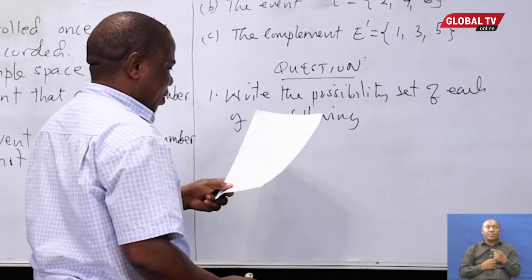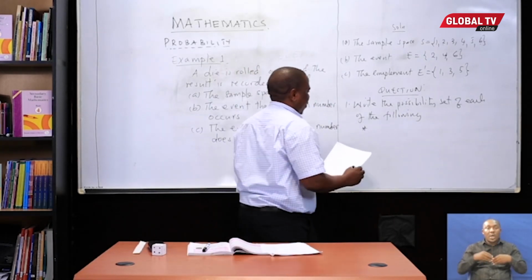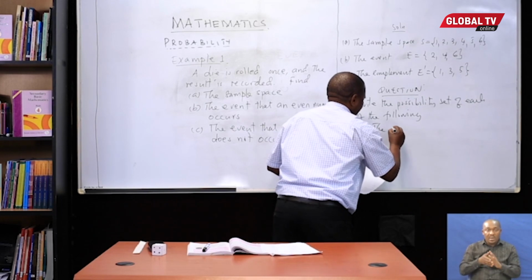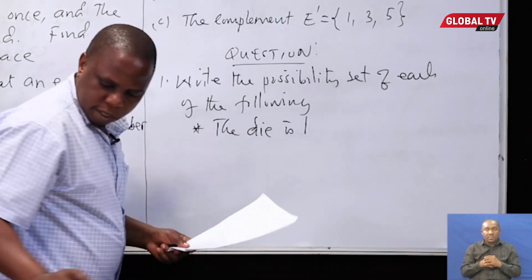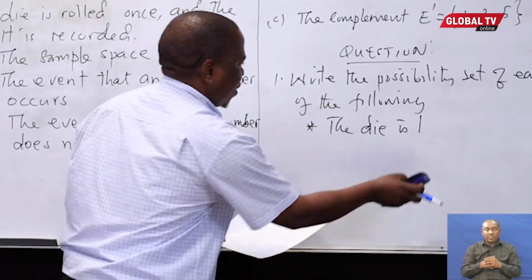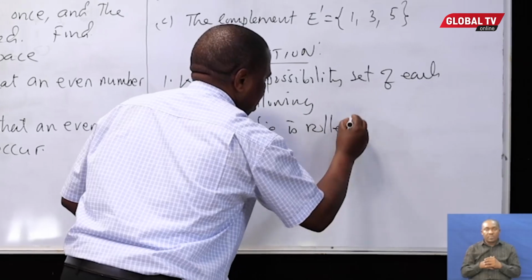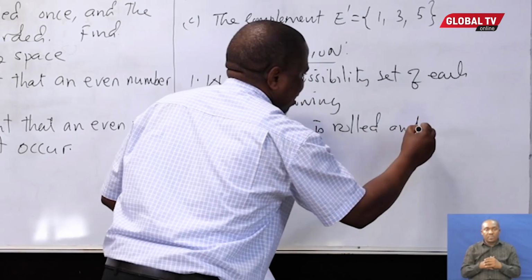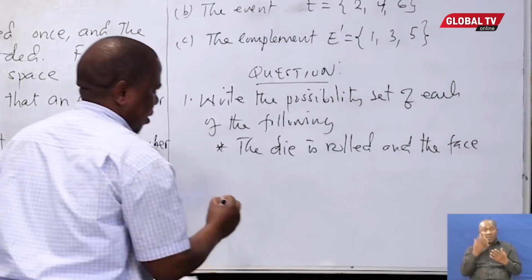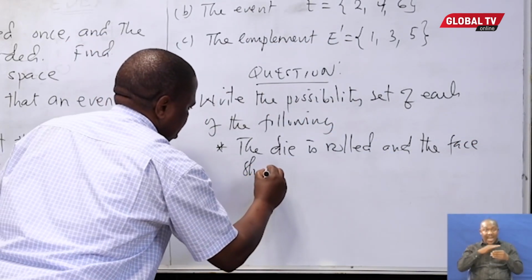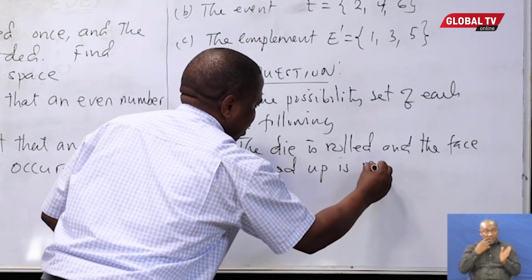A die is rolled, and the face that showed up is red.